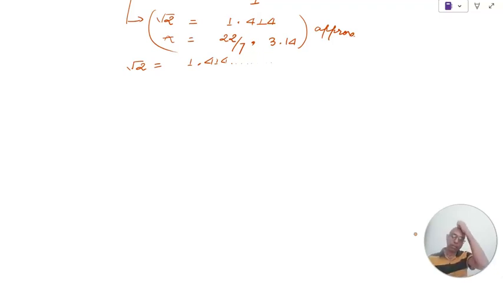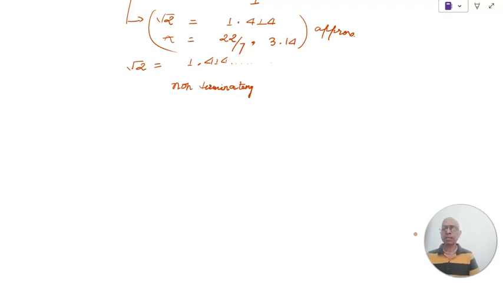The value of root 2 will be coming as 1.414, and this decimal representation will be non-terminating, means it would never end. Okay, the decimal representation will be non-terminating.